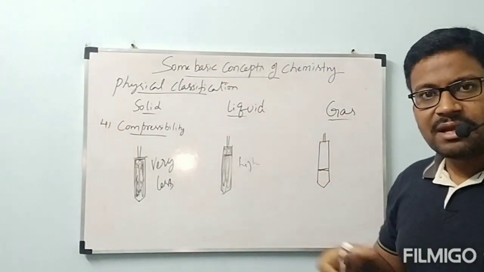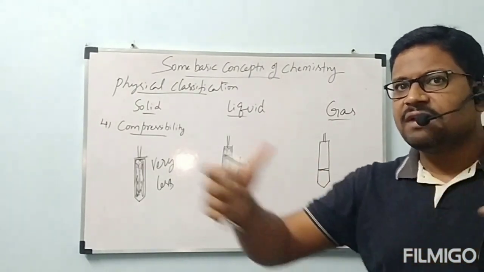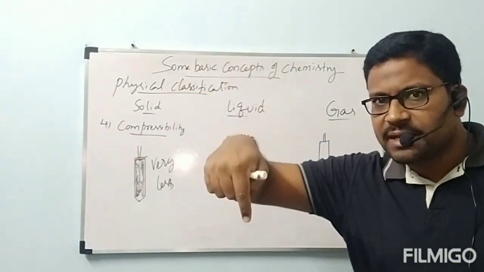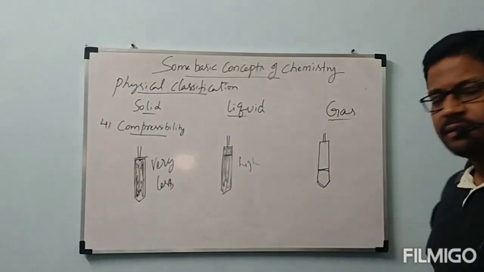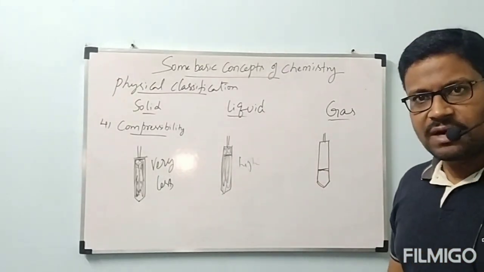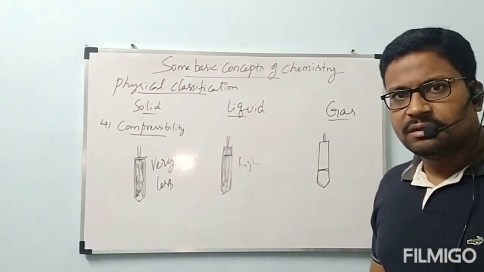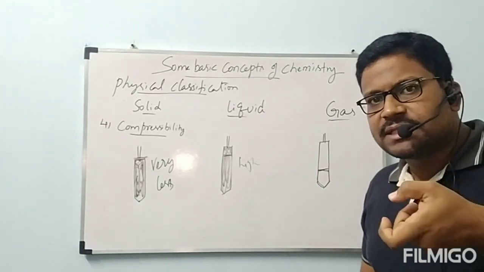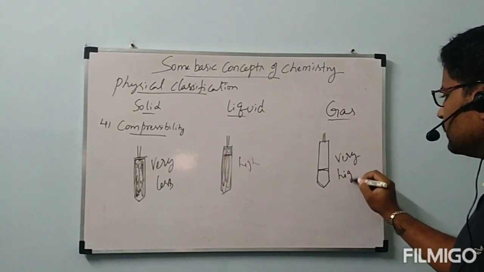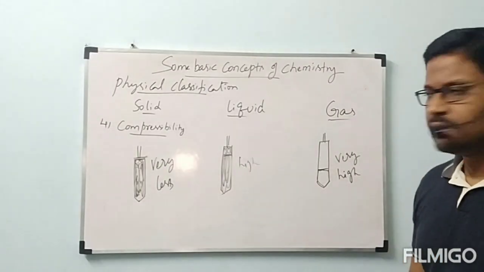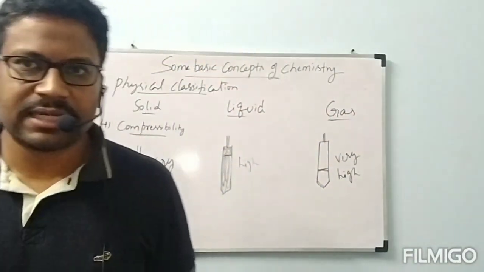After that it will not, because the molecules came closer already. Previously they are very far away from each other. Now because of applying force, they will come closer. Further, up to this much extent we can compress. Further, it is not possible. Once, if you want, check that one. Even I checked. If you want, just take one empty syringe and try that one. You will understand. Gases can be compressed very highly. So this is very high. Compressibility of gas is very high. This is the fourth property.